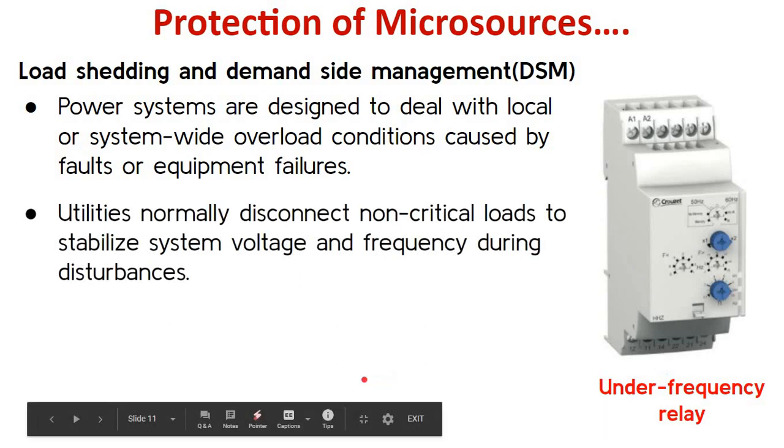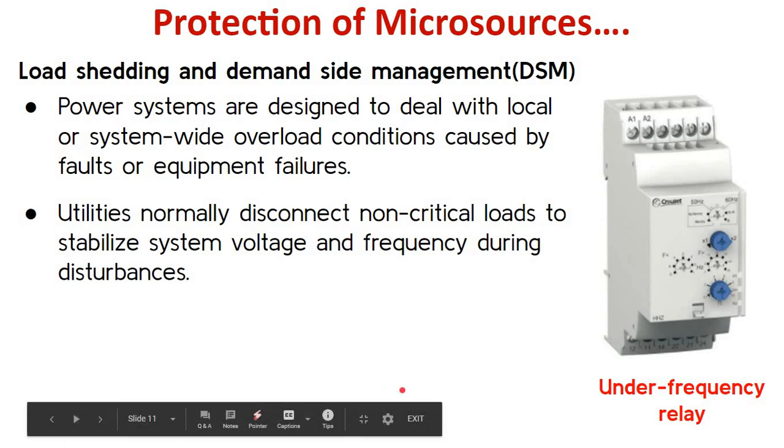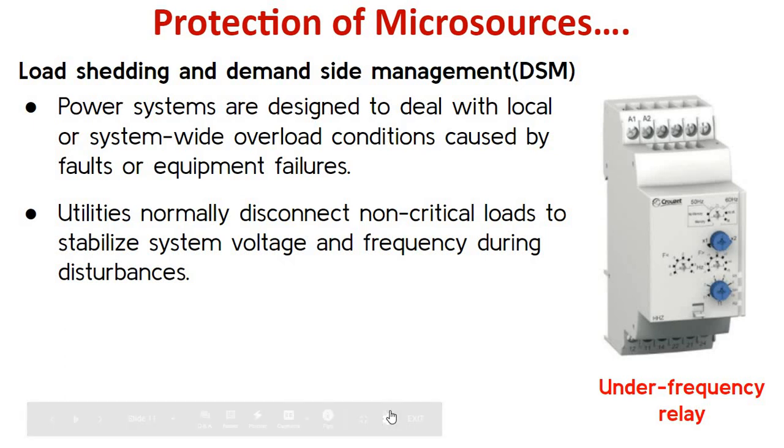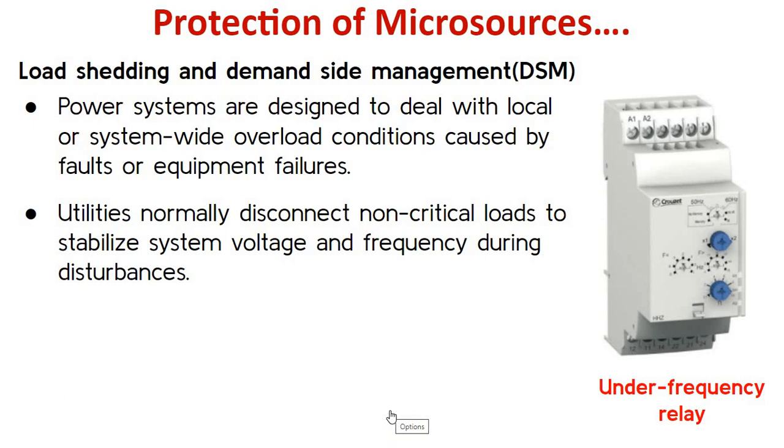Now load shedding and demand side management. Every power system is designed to deal with local or system-wide overload conditions caused by faults or equipment failure. So whenever we design a power system, we design it for local overload conditions which might be caused because of faults or because of any equipment failure.